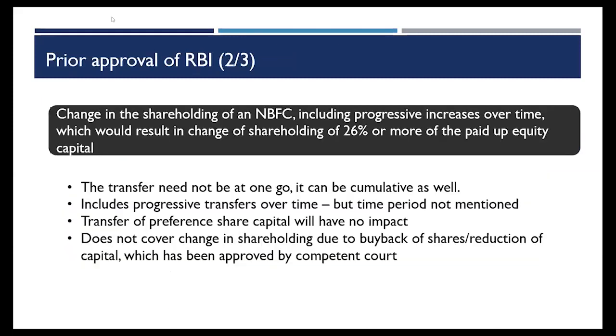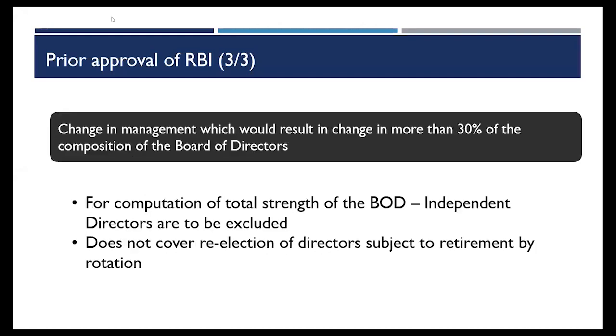The prior approval in case of shareholding cannot be just one go; it can be cumulative as well, a progressive transfer over a period of time. Preference shares will not have an impact because it is clearly said that it is paid up equity capital that has to be transferred. In that case only, the prior approval is required. And buyback and reduction of capital has to be approved by the competent court, and it is just an intimation that I have to send to RBI. And for change in management, independent directors are excluded, and it does not cover re-election of directors subject to retirement by rotation.